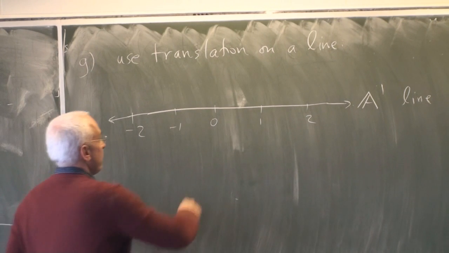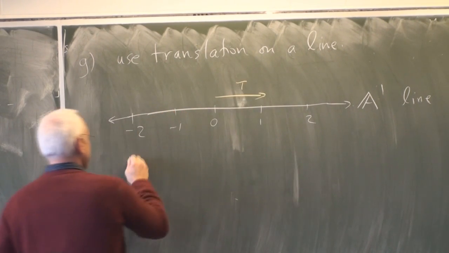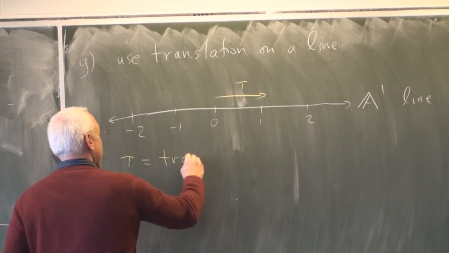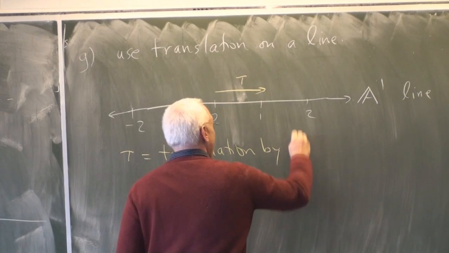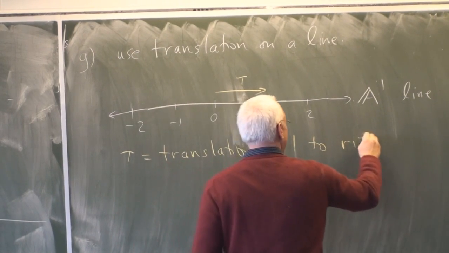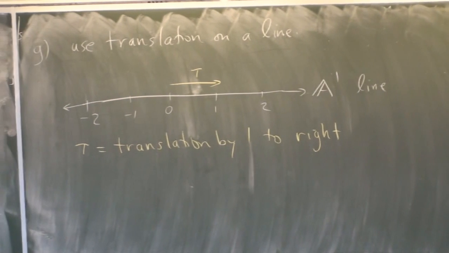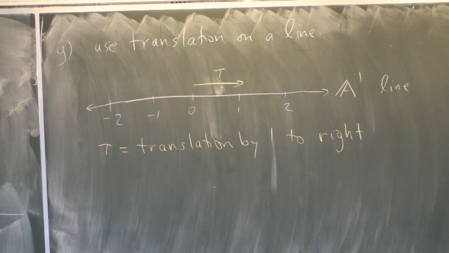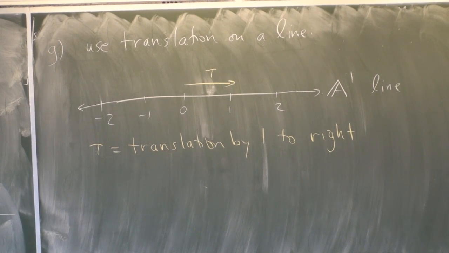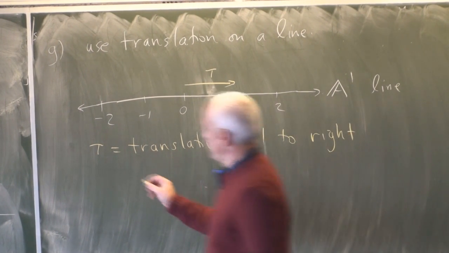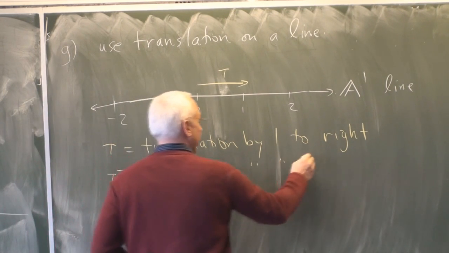So tau is translation by 1 to the right. That's a motion of this line, and the inverse will of course be translation by 1 to the left.